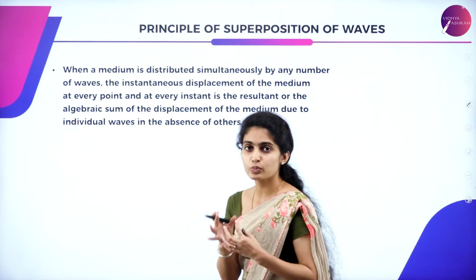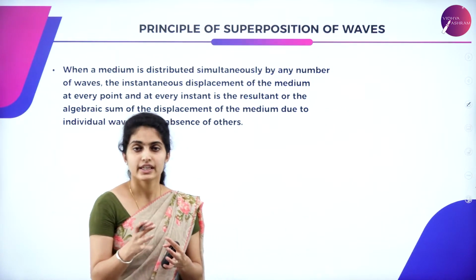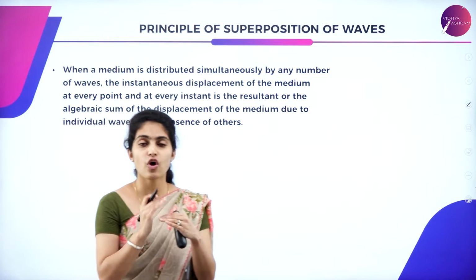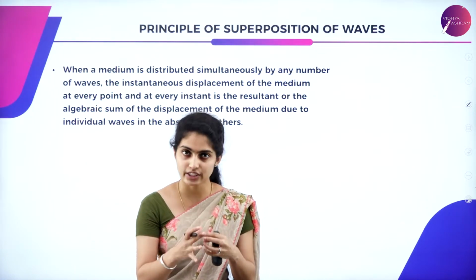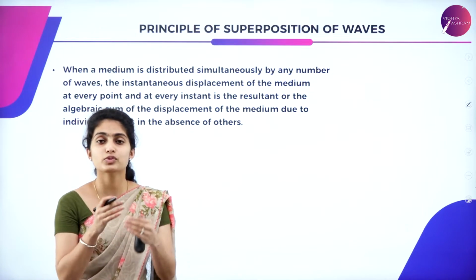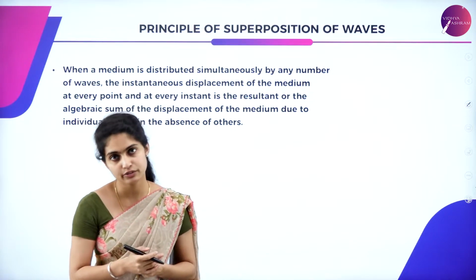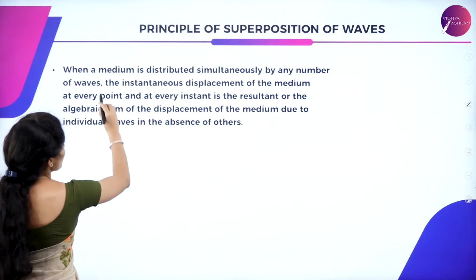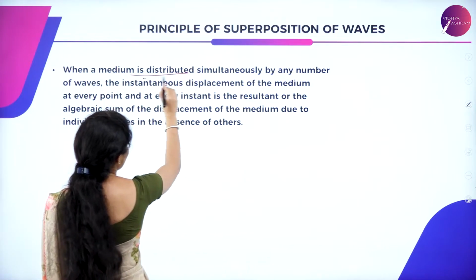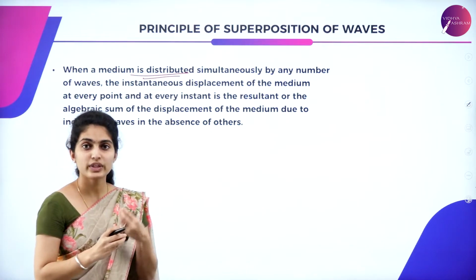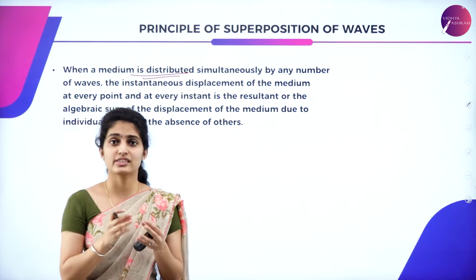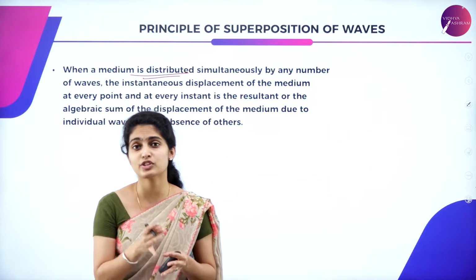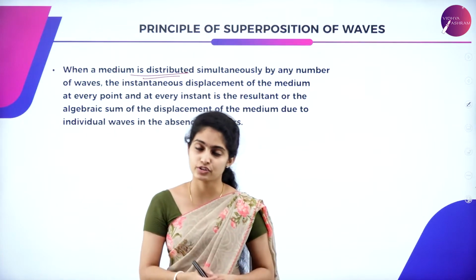So what is the superposition of waves? It is nothing but the intersection of two waves. Both the waves are mixed with each other. That is all about superposing one wave with the other wave. So what does it say? When a medium is disturbed, in the sense there is a creation of wave over there. So in scientific terms, the disturbance of a medium means there is a presence of wave.